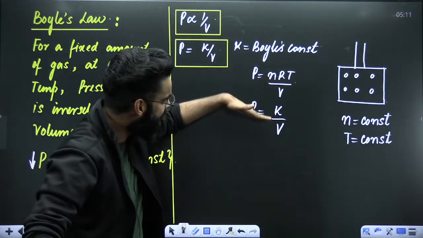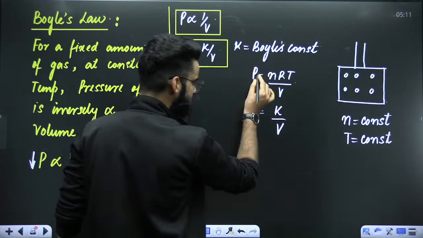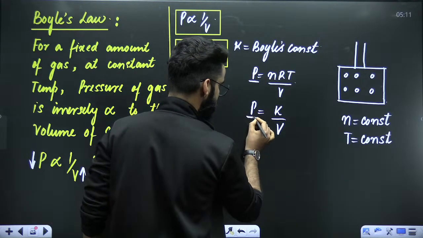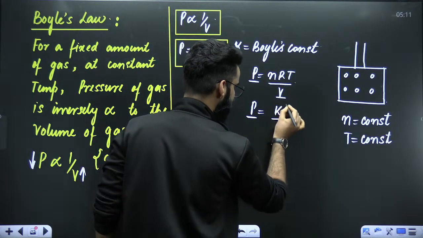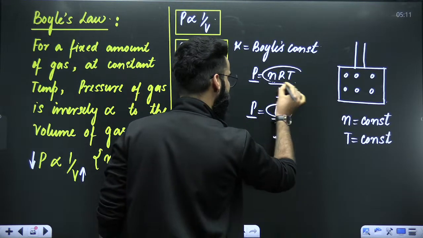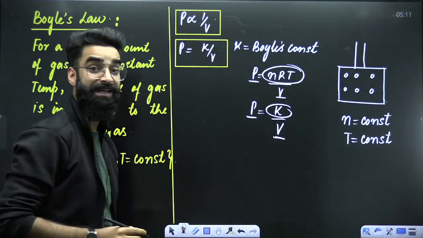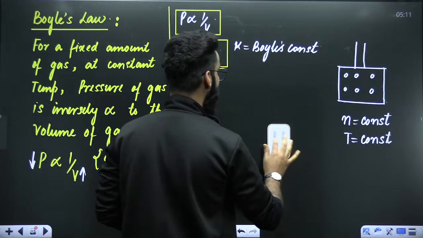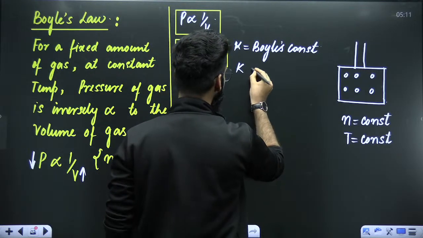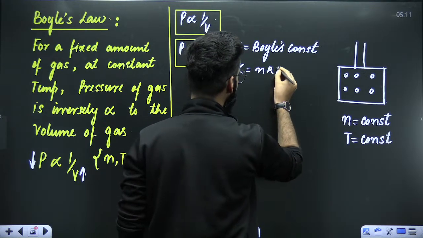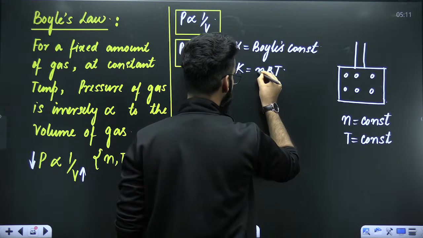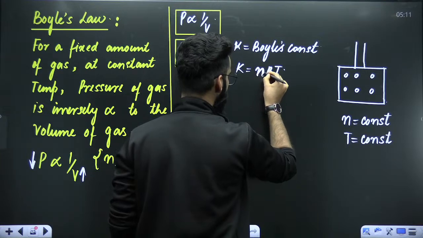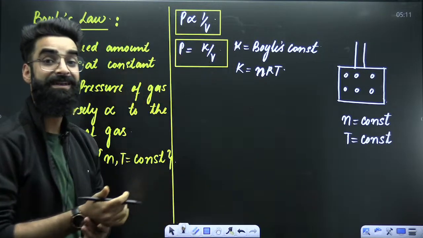Now, when you compare these two equations, this is pressure here, this is pressure. This is volume, this is volume. That means this K automatically becomes equal to what? K automatically becomes equal to nRT. So my dear students, do remember the value of Boyle's constant from now onwards. It is equal to nR multiplied by T. I hope it's clear to everyone. The value of Boyle's constant is equal to nRT.